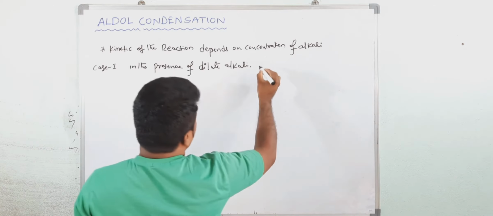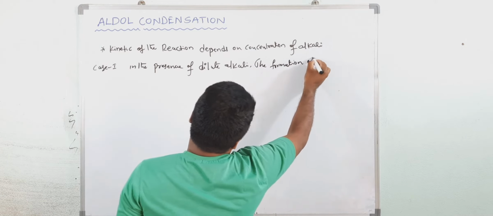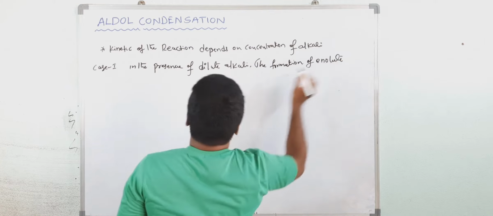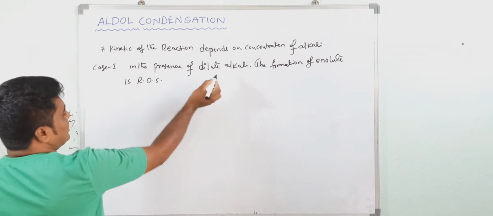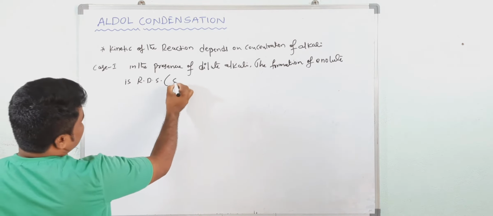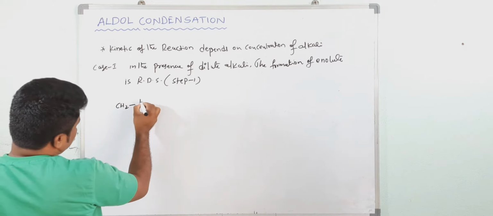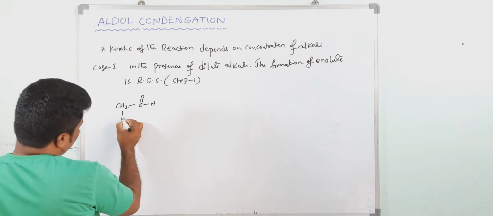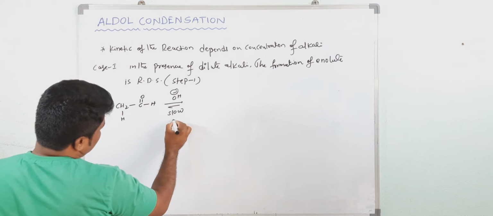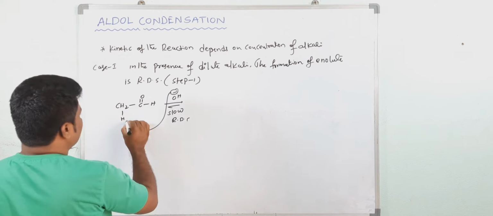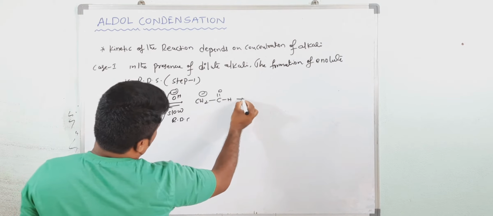in the presence of dilute alkali, the formation of enolate is the RDS. In the dilute alkali, see, that is, step 1 is the RDS. So in step 1 what happened? See, this is aldehyde. So in this case actually this is what? OH, and this is a very slow step, and this is called what? RDS. Now it will attack at this point. Now you are getting CH2 negative, the enolate ion you are getting.